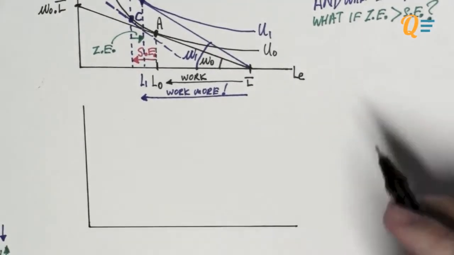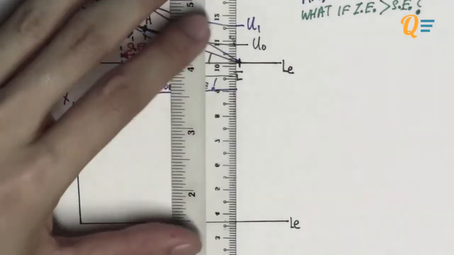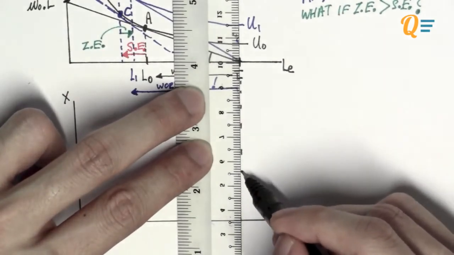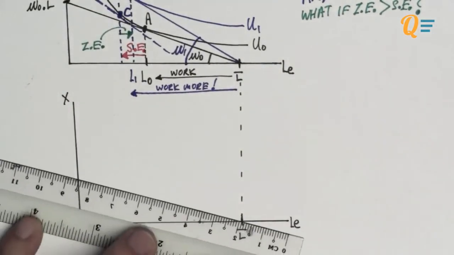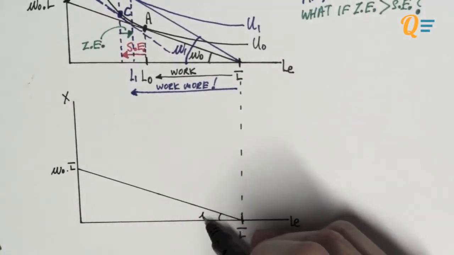Well, this might seem a little bit counterintuitive. If I'm going to pay you more, why are you working less? Well, we'll go through the intuition later. Let's look at the mechanics of the graph first to identify how it is possible that with a higher wage, you can be working less.